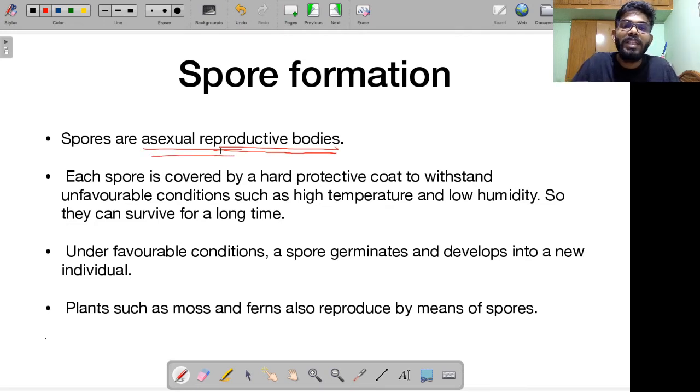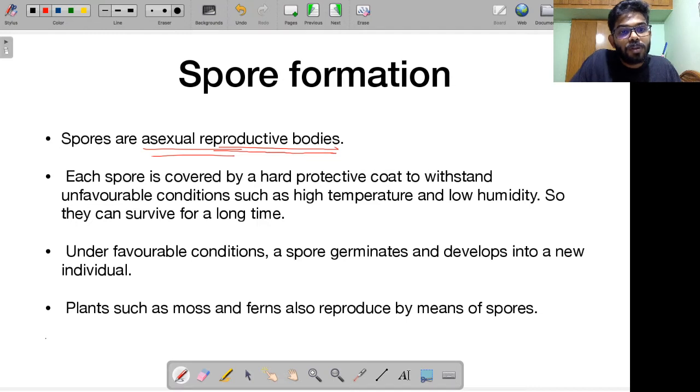Sexual reproductive bodies are the seeds. Do not compare spores and seeds. Seeds are a product of fertilization, the fusion of male and female gametes. But the spores are not so. Spores are asexual reproductive bodies. Spores are not a result of fertilization, right?